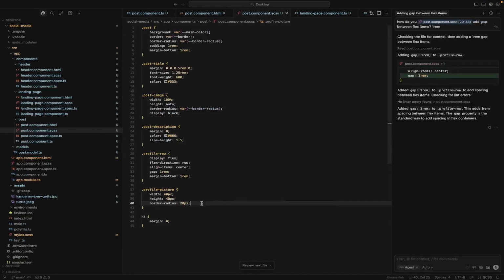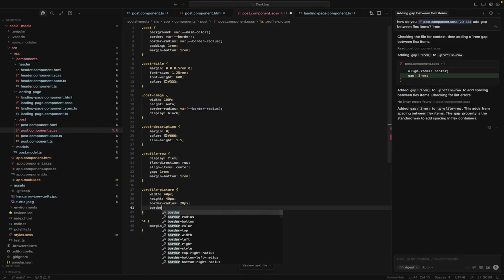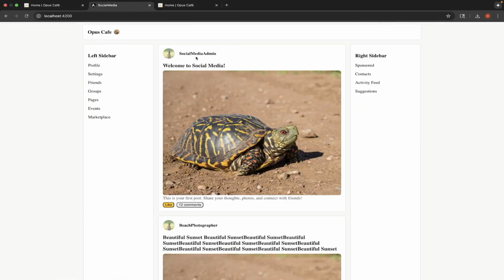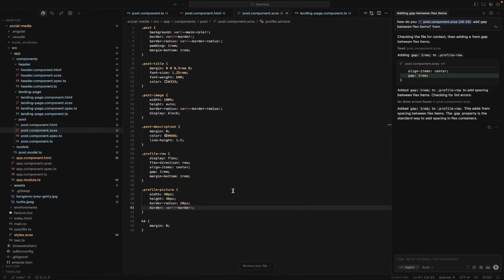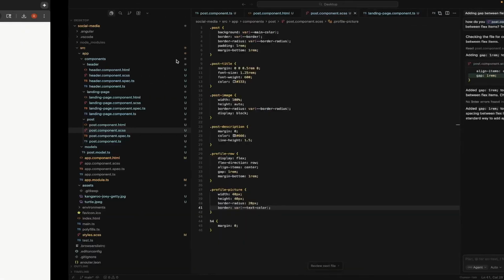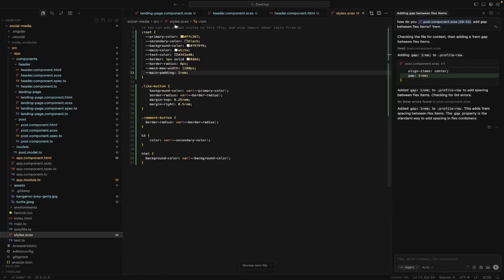I also want to give this a border. So let's do our border of var border. Okay. But I think a border would look nice. So let's border of a different color. So let's actually do something funny, and let's do the border of text color. That way it's consistent against everything. Oh, and I guess I haven't defined text color here.